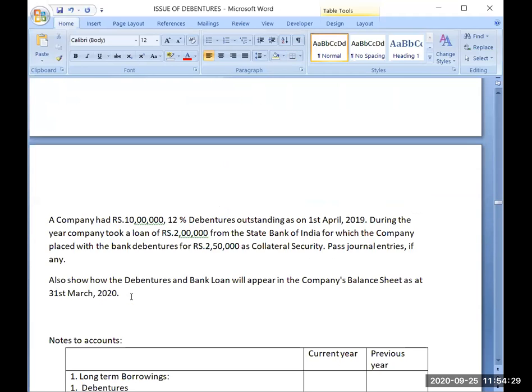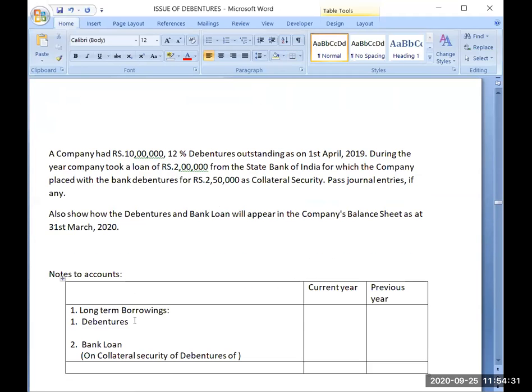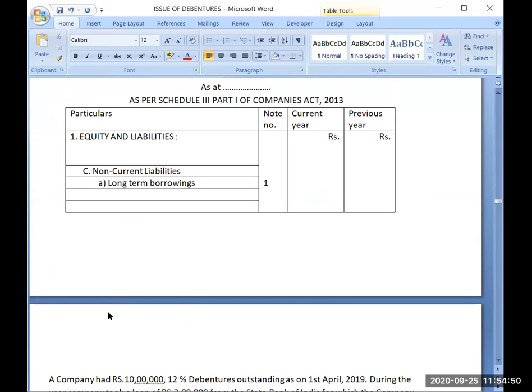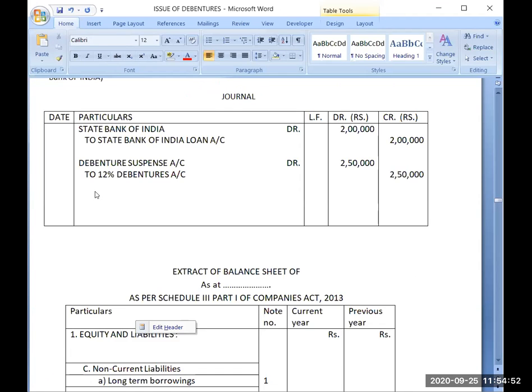Now in the balance sheet, notes to accounts, this time the debenture account balance will be 12,50,000. And from this debenture, now I have to decide the presentation of this account also.